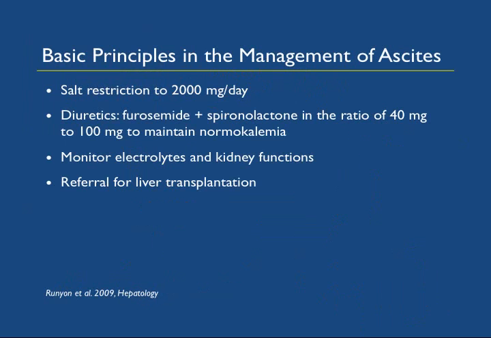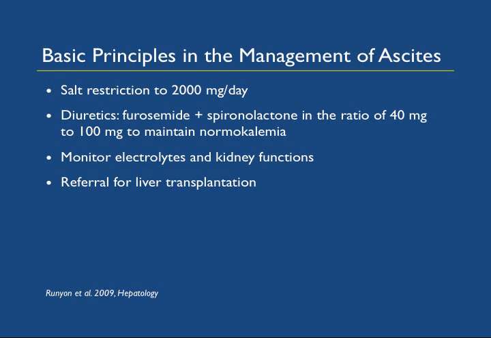Before going into the details of acute renal failure, let us refresh the basic principles involved in the management of cirrhosis. The development of ascites in a patient with portal hypertension is the result of increased renal retention of sodium and water. Patients whose urinary excretion of sodium is significantly less than dietary intake will accumulate sodium and water, eventually leading to ascites and peripheral edema.